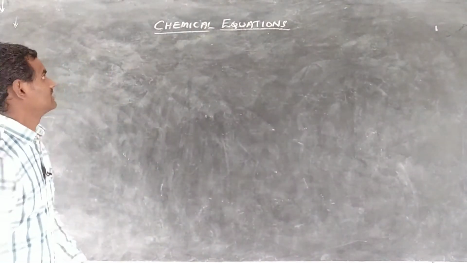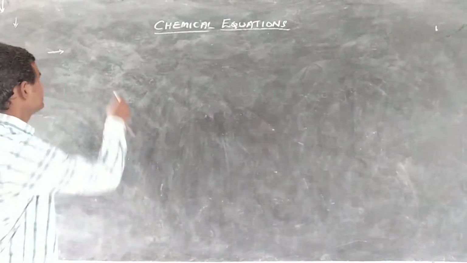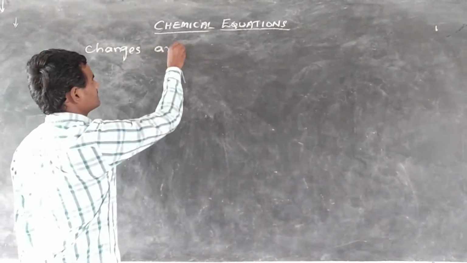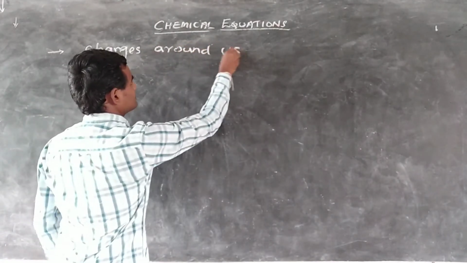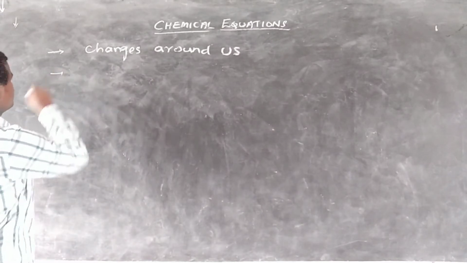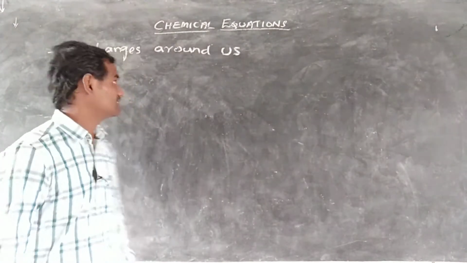Before this, in previous classes you already studied some of the chemical changes, or changes around us. Now we will see what changes we already saw in our previous class. Let me explain some examples so that you can understand what a chemical change is.